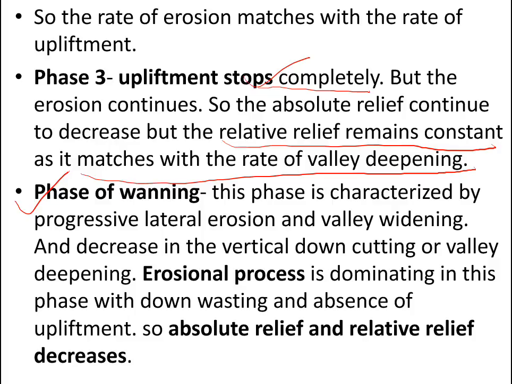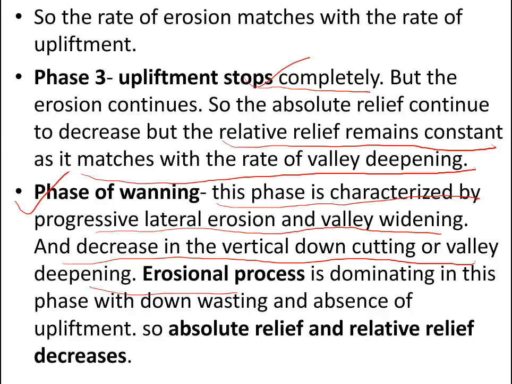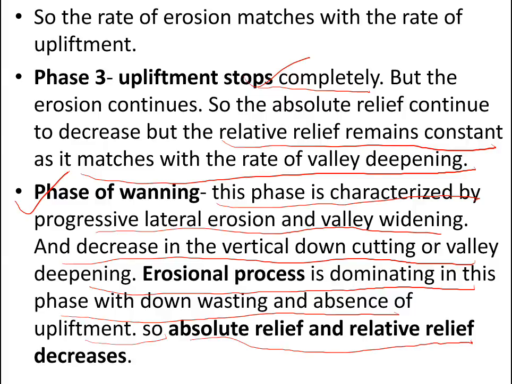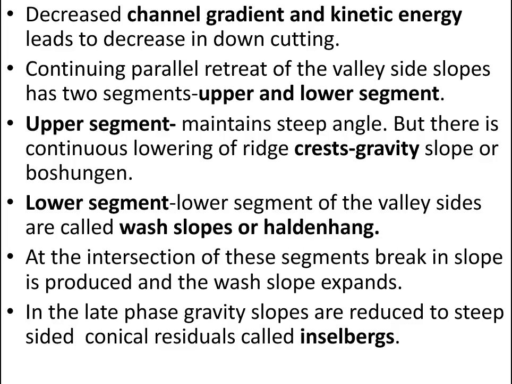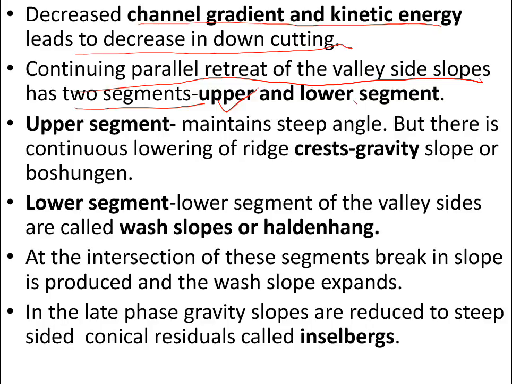The third phase is known as the phase of waning. So the first phase is the phase of waxing, the second phase is the uniform development phase, and the third phase is known as the phase of waning. This phase is characterized by progressive lateral erosion and valley widening, and a decrease in vertical downcutting or valley deepening. The erosional process dominates in this phase with downwasting and absence of upliftment. There is no upliftment at all, and absolute relief and relative relief decrease. The decreased channel gradient and kinetic energy lead to decrease in downcutting, and the continuing parallel retreat of the valley side slopes has two segments, known as the upper and lower segments.